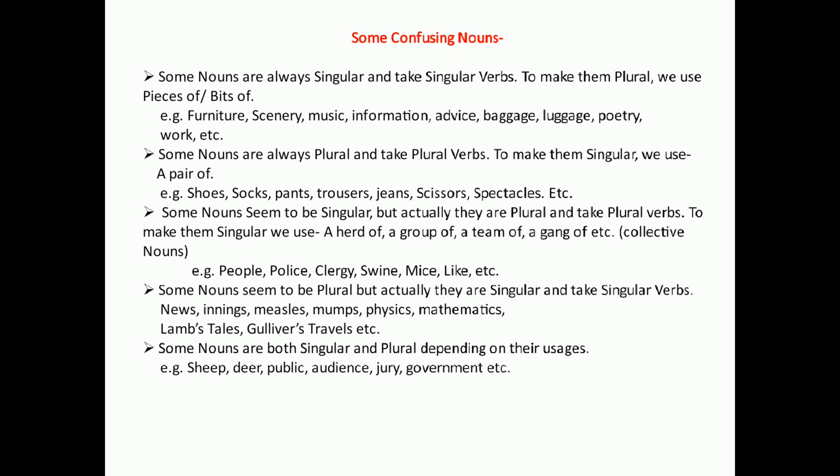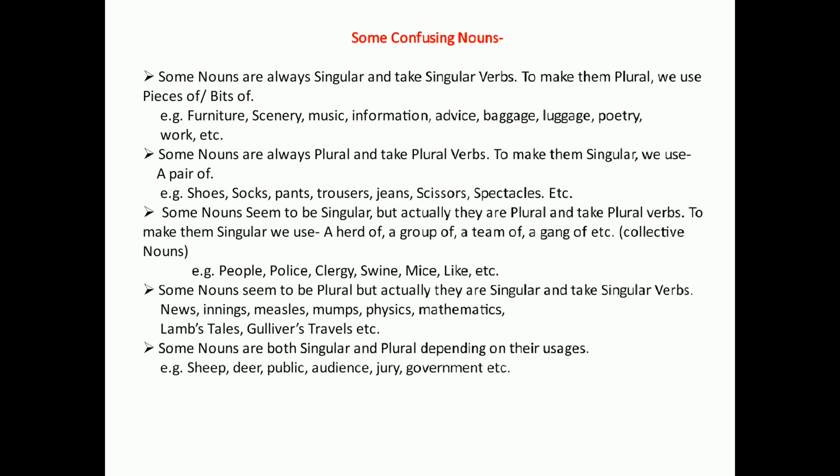How can we make them singular? Before them, we add a herd of, a group of, a team of, a gang of, etc. Then they become singular and take singular verbs. Again, we see some nouns seem to be plural, but actually they are singular and take singular verbs.